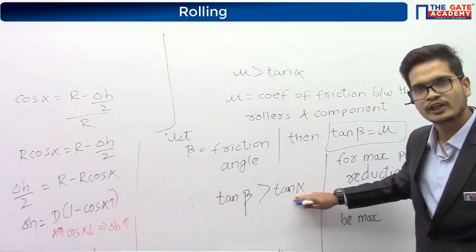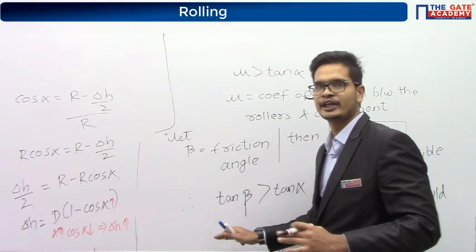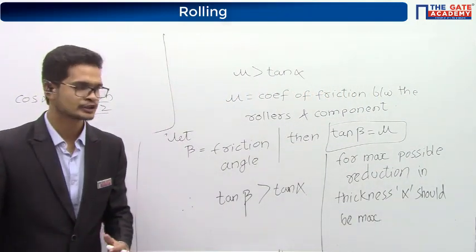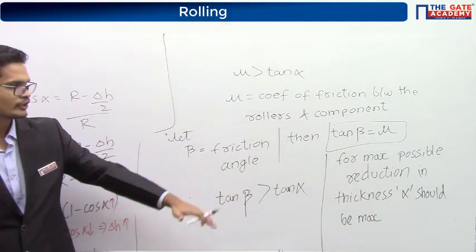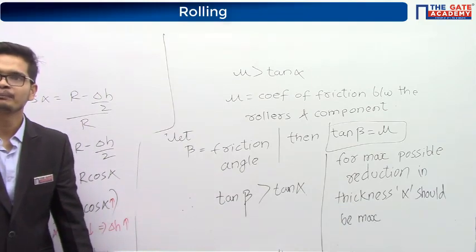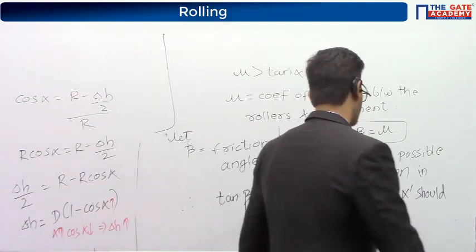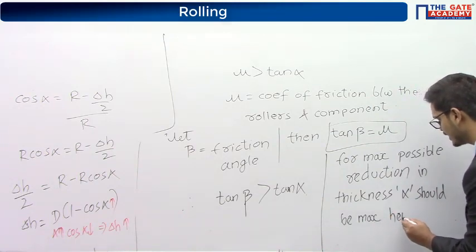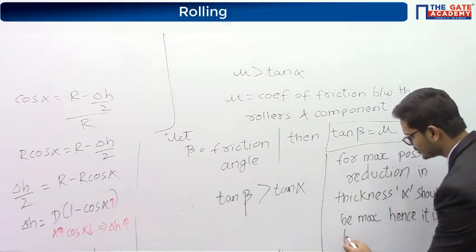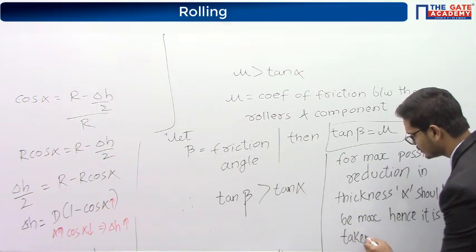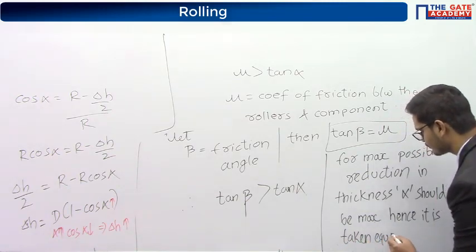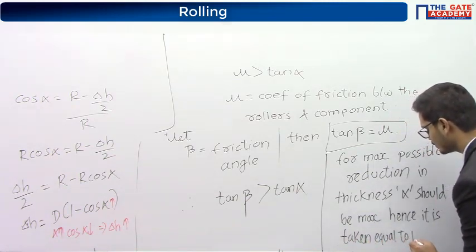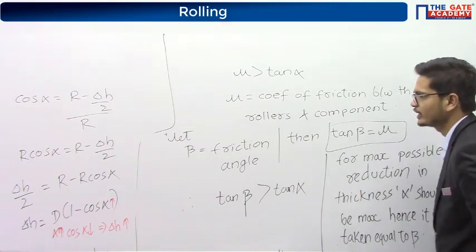So, the maximum value of alpha becomes beta. Alpha should be maximum, hence it is taken equal to beta.